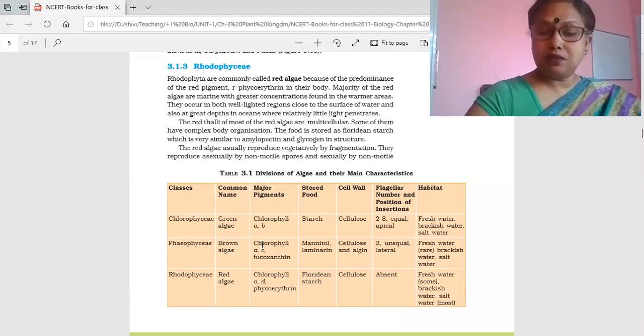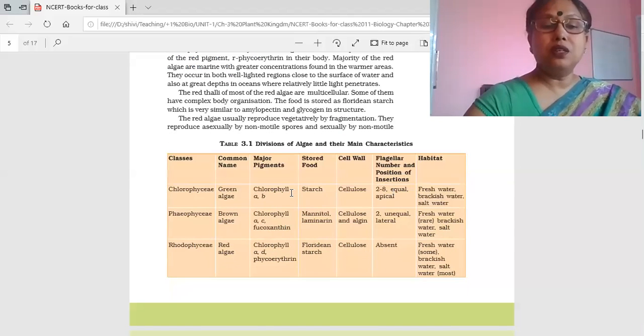Comparing it all, it is nicely compared in your table here, children: Chlorophyceae, Phaeophyceae, and Rhodophyceae, that is green algae, brown algae, and red algae. And you see chlorophyll A and B are present here. Here we have A and C, and here we have A and D. A is present in all because it is the principal one. Food storage here is starch, the starch as we get in other plants, and here it is a mannose unit, mannitol or laminarin.